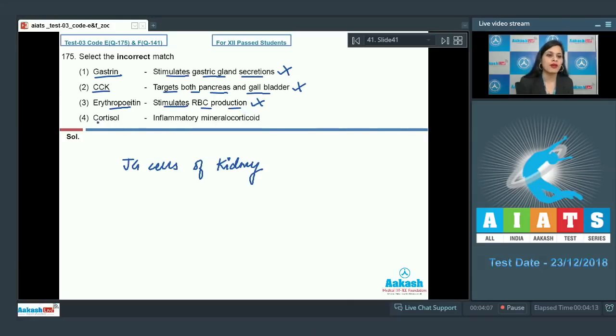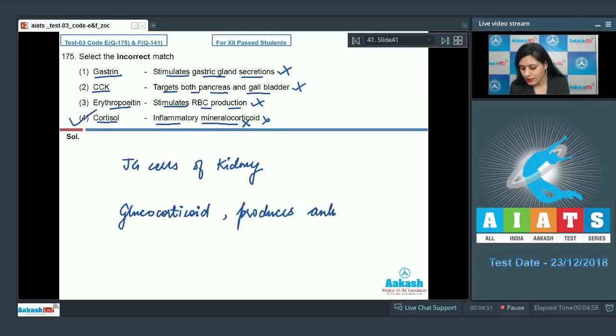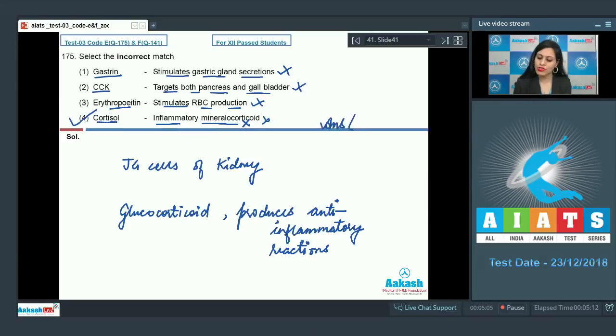The last option given is cortisol, and the match given is inflammatory mineralocorticoid, and as it's an incorrect match, so this is a correct answer to our question, because cortisol is a glucocorticoid and not a mineralocorticoid, and it produces anti-inflammatory reactions. So the correct answer to this question is option number 4. Let's proceed to the next question.